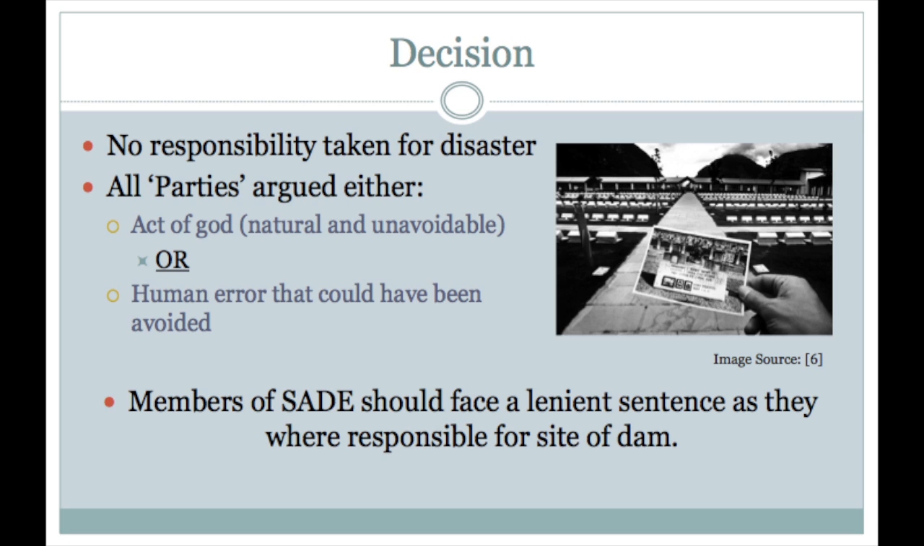At the end of this disaster, no one was ready to take responsibility for their actions. It rained for 7 days straight, landslides were occurring, and water rushed over the dam. One can argue that this was an act of God, which was natural and unavoidable, while others can argue this happened because of human error, which could have been avoided. At the end of the day, the engineers associated with SADE should face a lenient sentence, as it is their duty and responsibility to ensure that their work fulfills direct and non-direct needs of the project at hand.